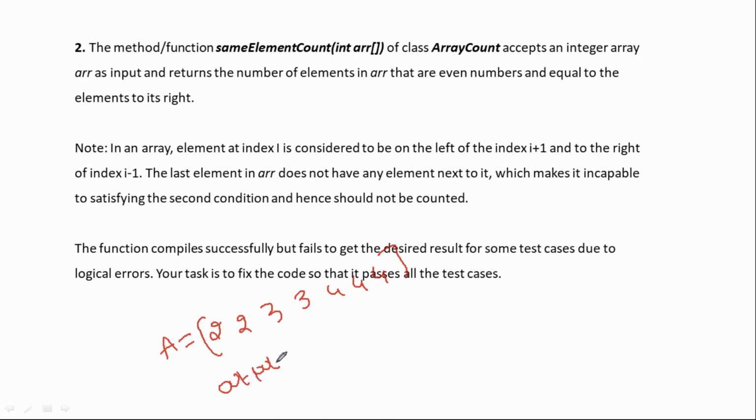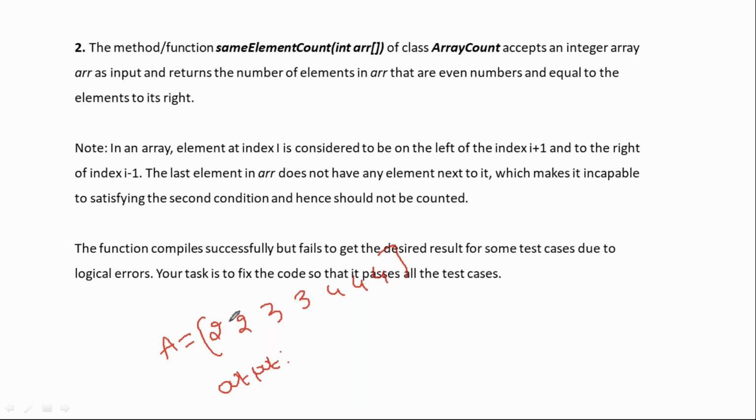Anyone? What is the output? Only CSE students are responding. I want responses from other branches also, so that I can see things properly.